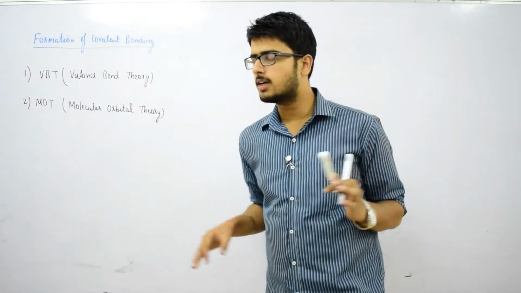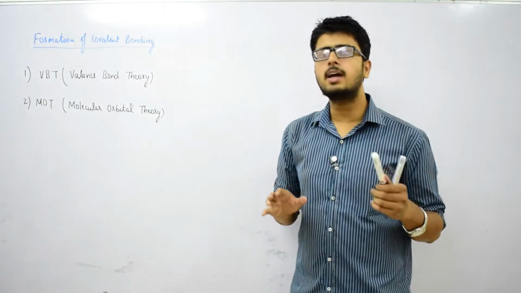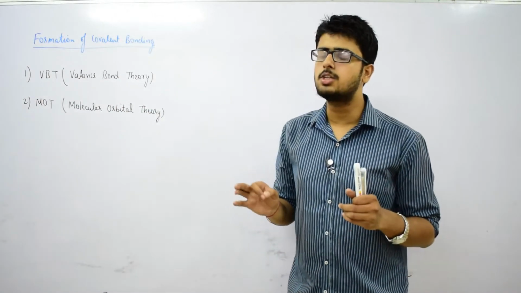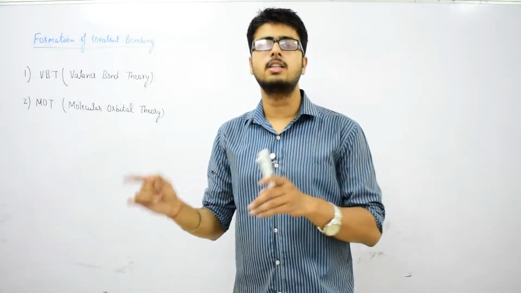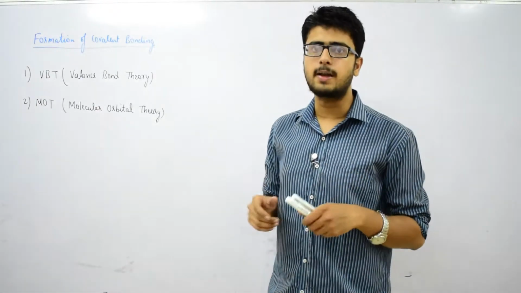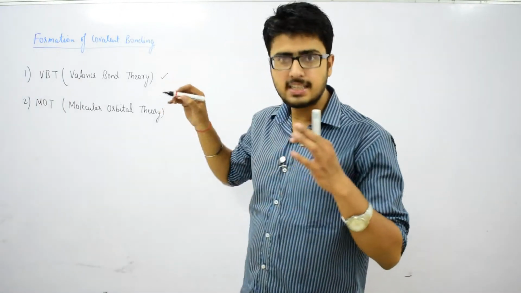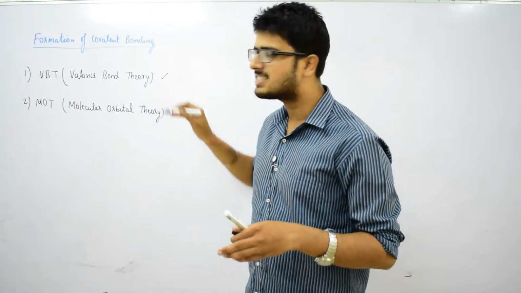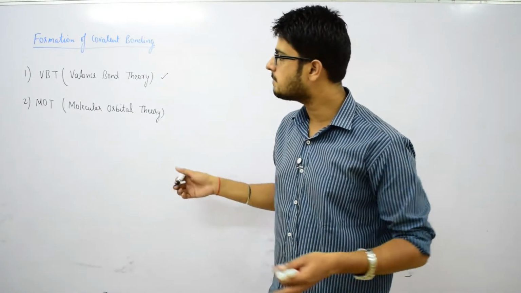Let me give an overview of both of these. Molecular orbital theory and valence bond theory are the two theories given for the exact mechanism involved in the formation of covalent bonding. But valence bond theory has been rejected because it had some limitations that we are going to discuss in the next sections.